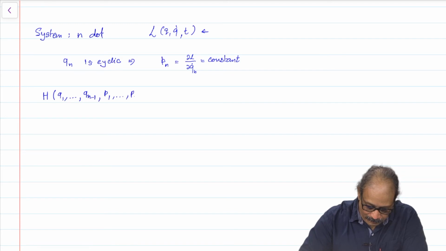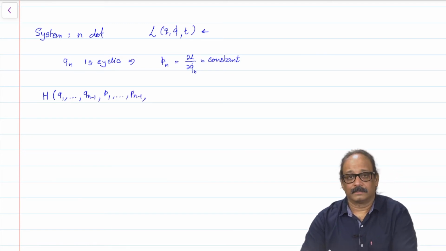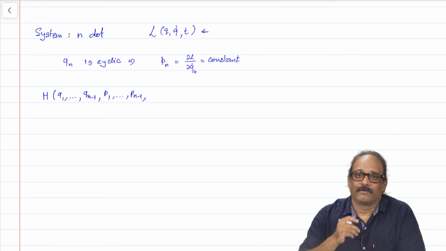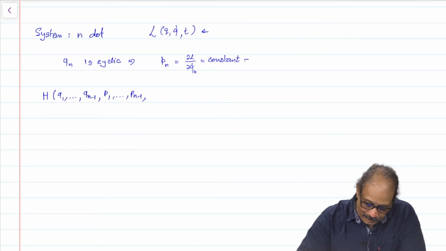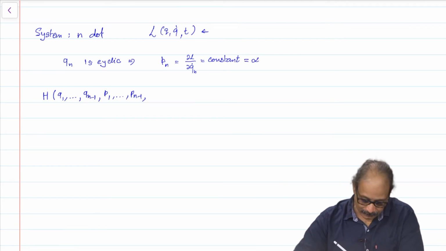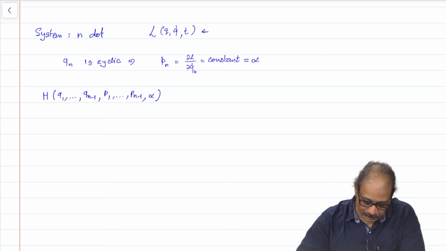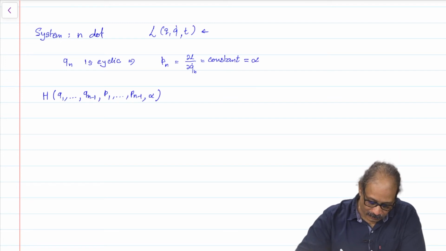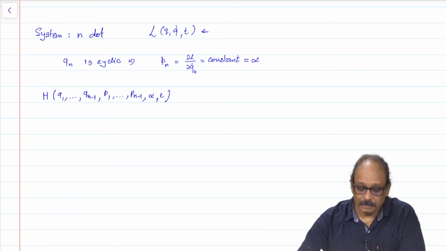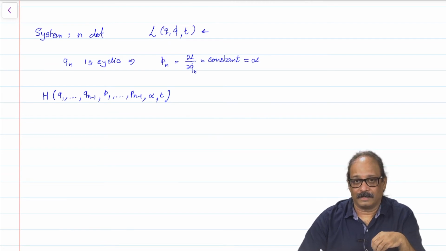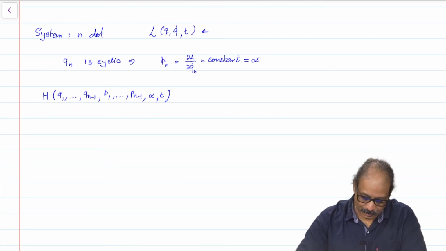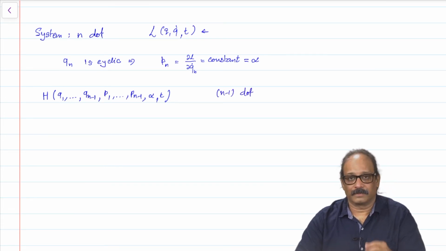The last variable p n is just a constant through the motion, which means I can equate this to alpha and substitute alpha there, and of course it is a function of time t. So, the Hamiltonian here now looks like an effective Hamiltonian for n minus 1 degrees of freedom.